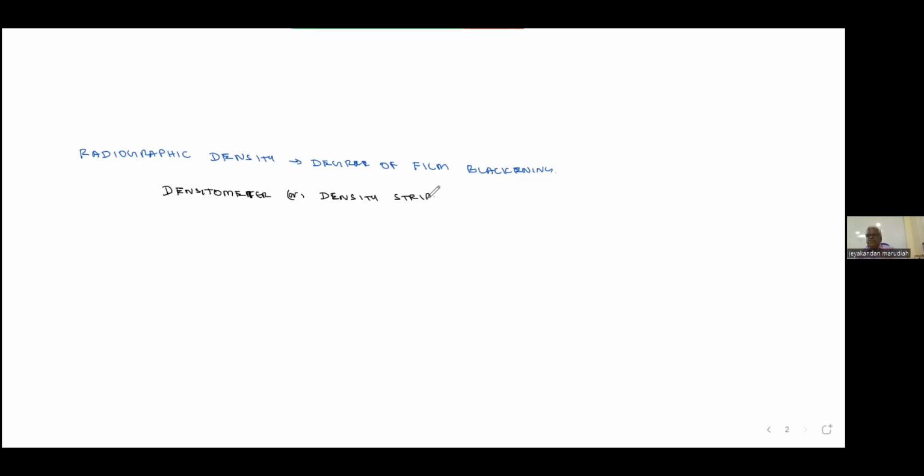We will use a densitometer or density strip. There is a theoretical formula, but that formula is not important. Suppose anybody wants to know, this is the formula: D is equal to log I0 by IT. That formula is not required.